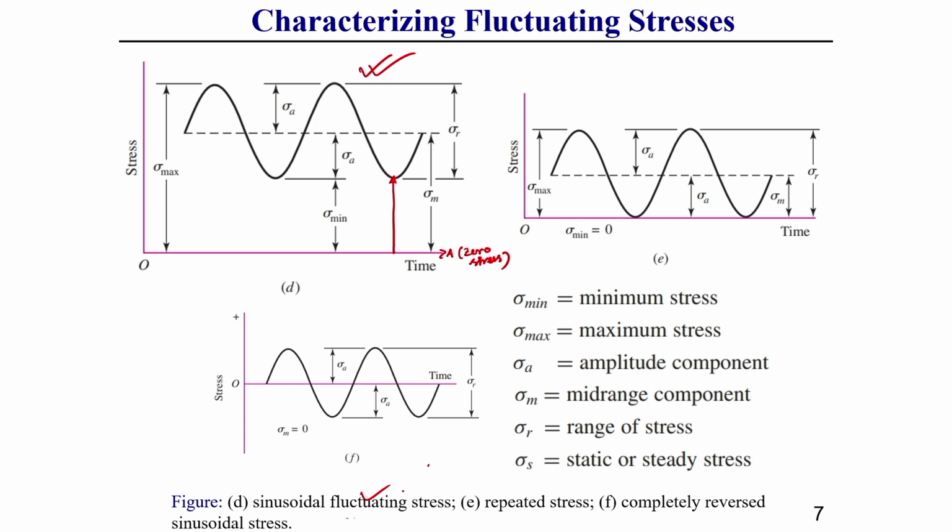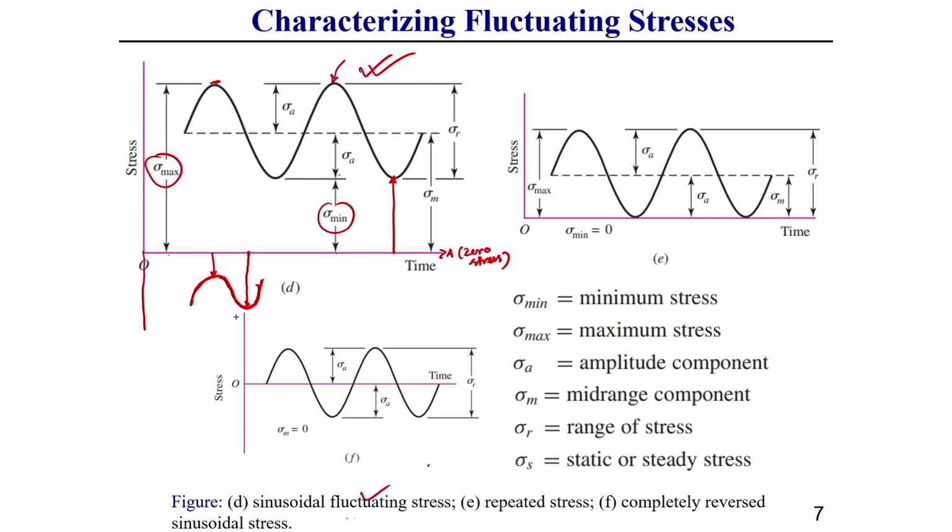So, in fluctuating types of stress loading, it has a minimum value and it has a maximum value. This maximum value I am representing from the 0 line to this, and the minimum value I have represented from the 0 line to the minimum. So, this is one value, this is another value, okay. It has maximum and minimum values. On the other side also it can have this type of loading.